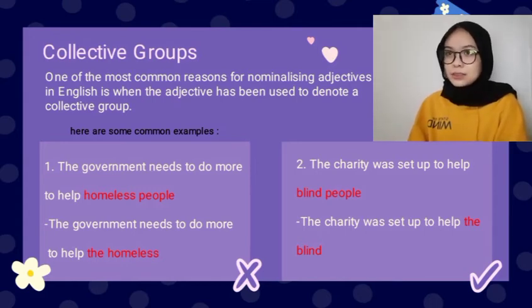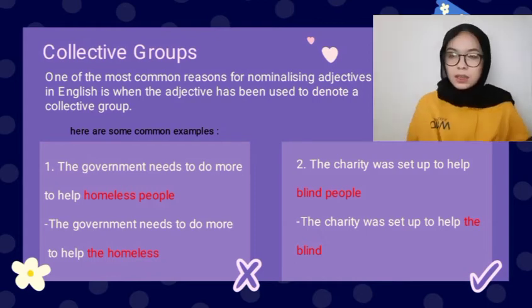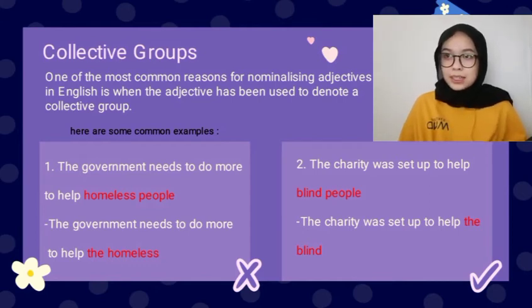For example, the government needs to do more to help homeless people could be changed to the government needs to do more to help the homeless. The second example is the charity was set up to help blind people, which can change to the charity was set up to help the blind.